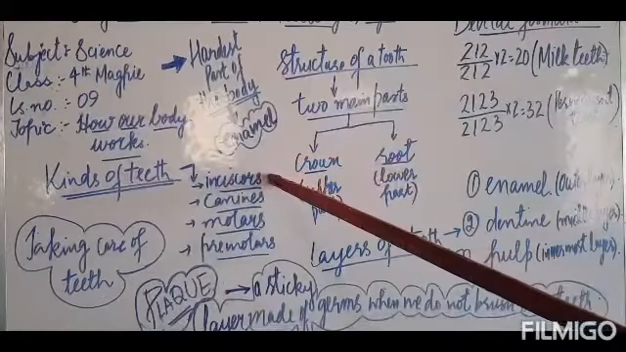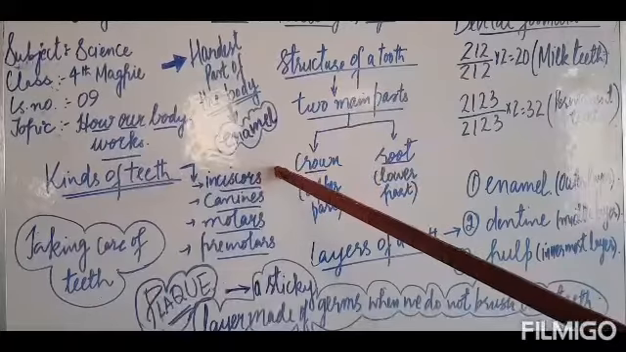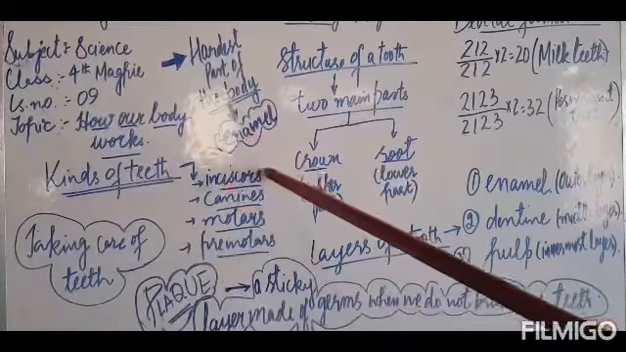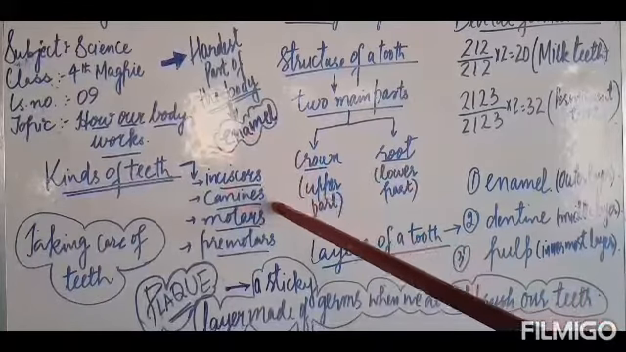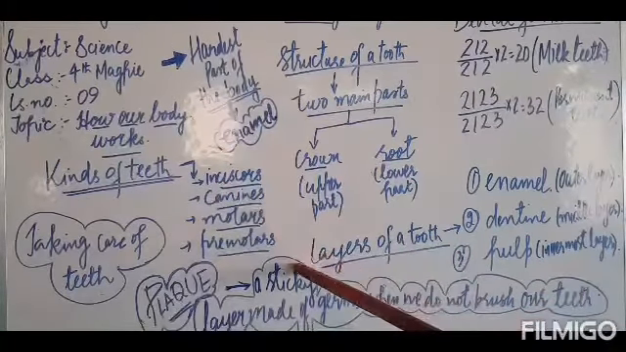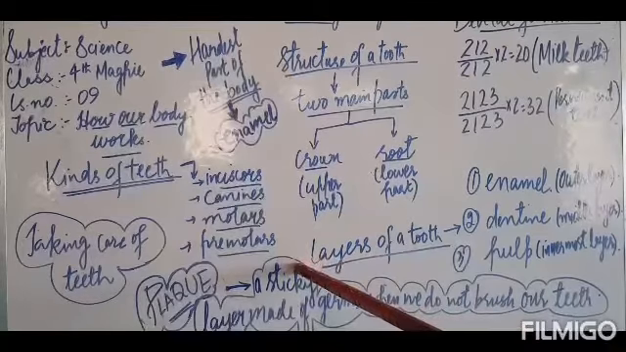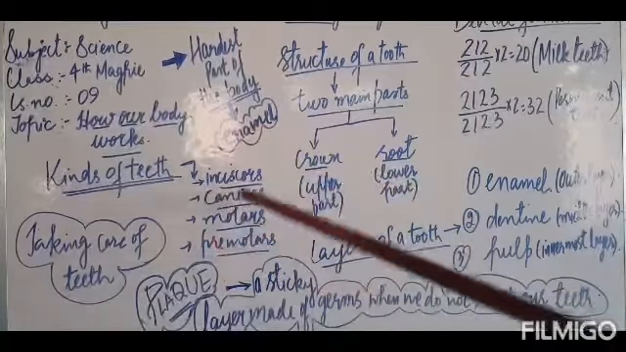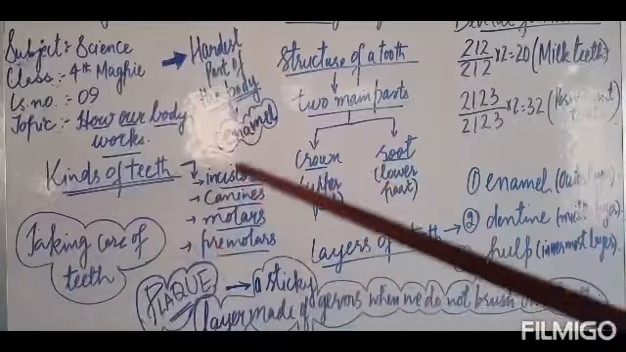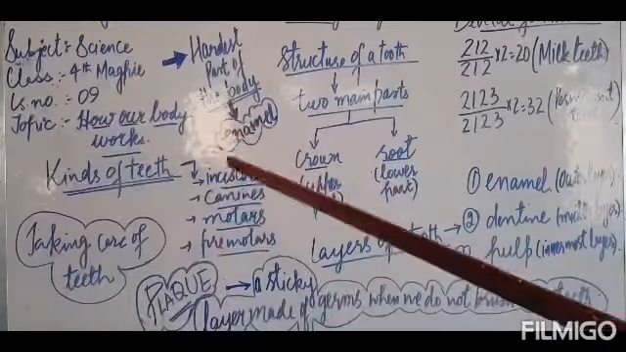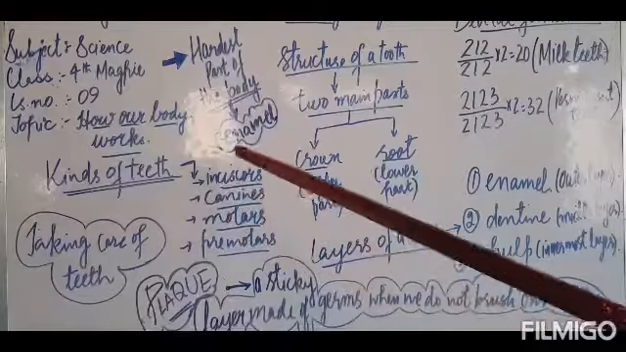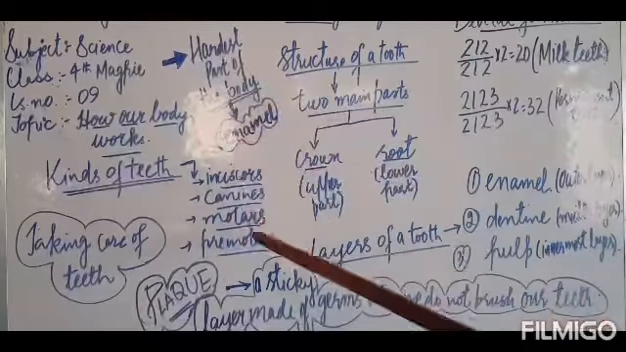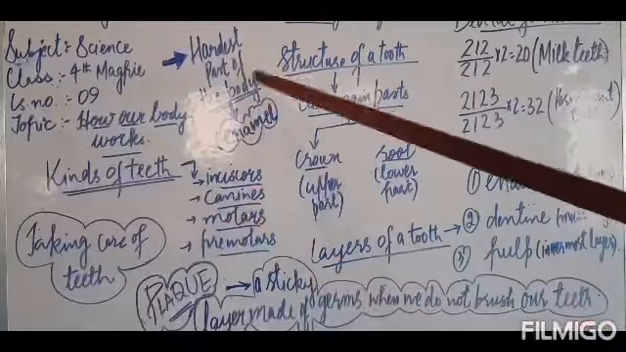We have 4 kinds of teeth present in the mouth: incisors, canines, molars, and premolars. They all have different shapes. The teeth present inside the mouth do not have the same shape, and each shape of the tooth helps us to carry out different functions.